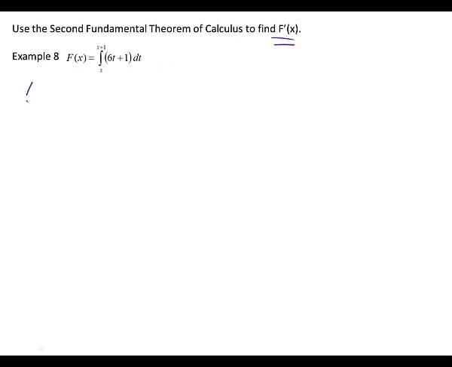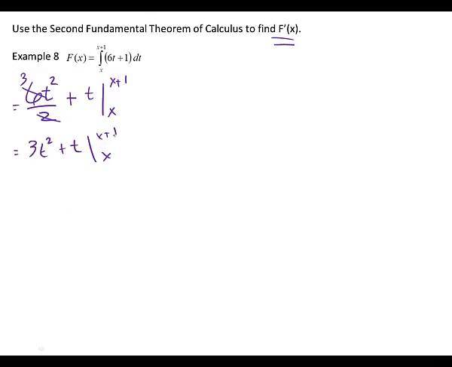So when we integrate 6t, what do we get? Good, plus, when I integrate the 1, what do we get? T, from x to x plus 1. Alright, I'm going to simplify before I try to plug in. So 2 goes into 6 how many times? 3. So I've got 3t squared plus t from x to x plus 1. Alright, it's going to get ugly for a minute.